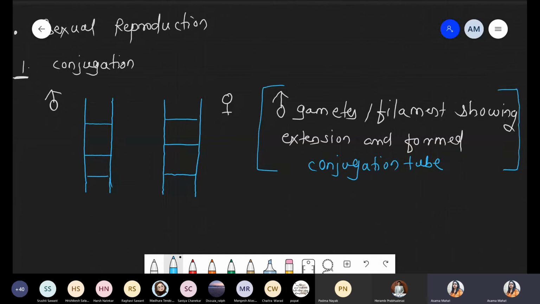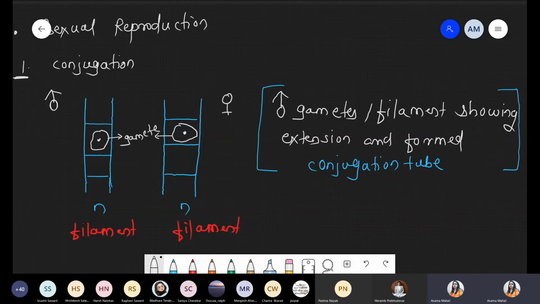So whatever we are talking about, these are the filament. Okay. So this is also a haploid filament, these are also haploid filament. One is the male filament and the another one is the female filament. Inside this filament, now we are talking about the presence of the gamete, which is haploid in nature, and here also there is a presence of the gamete, which is haploid in nature. Okay, so simply we are representing this with white color. These are nothing but gametes, respectively. If we are talking about male filament means male gamete. If we are talking about female filament means female gamete.